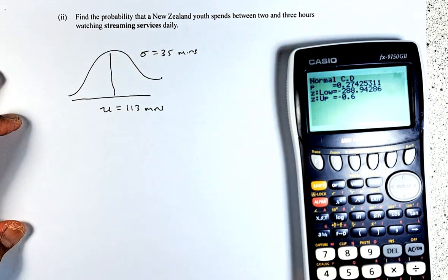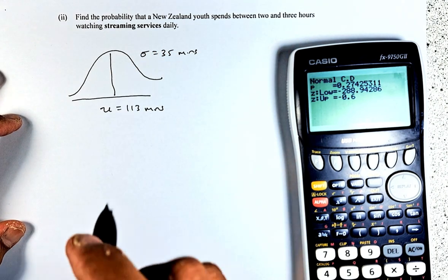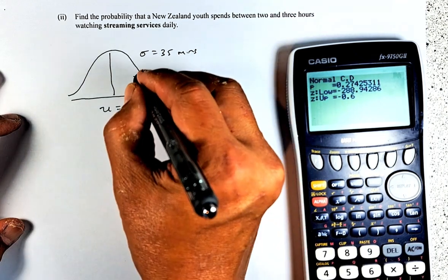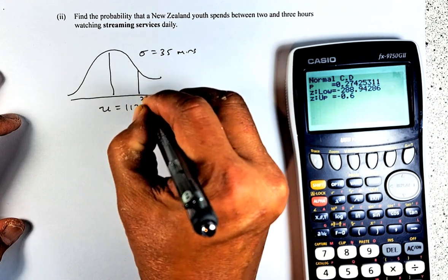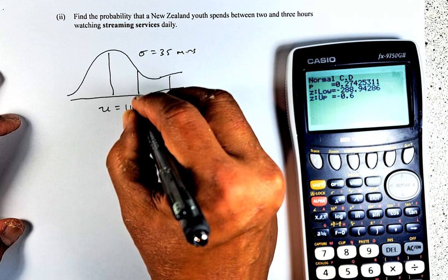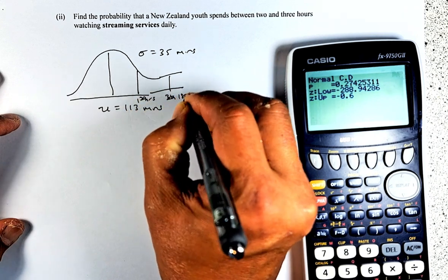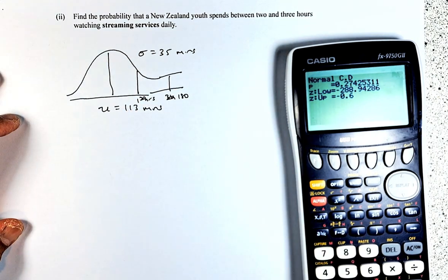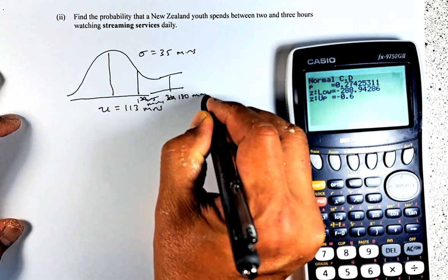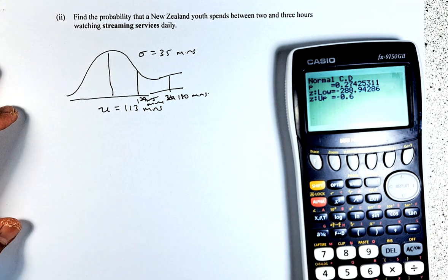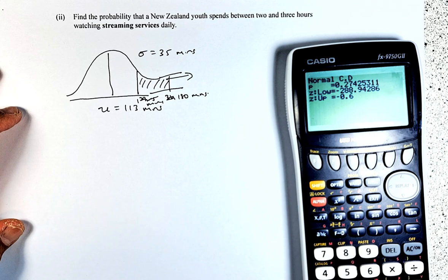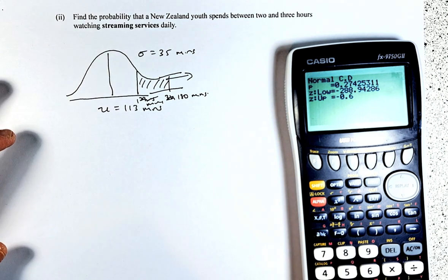If you're not sure, go back to the question again. Now we are going to find the probability of spending between 2 and 3 hours. 113 is less than 2 hours, so 2 hours is going to be here, which is 120 minutes. 3 hours is 180 minutes. We're going to put 120 and 180, because we are doing everything in minutes. Now we're going to find the area here, because that is the probability of between 2 hours and 3 hours, or 120 minutes to 180 minutes.